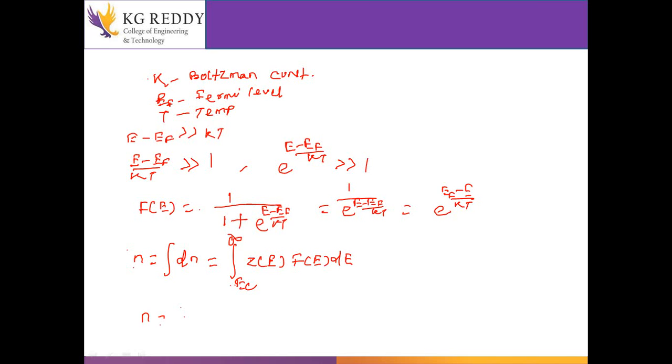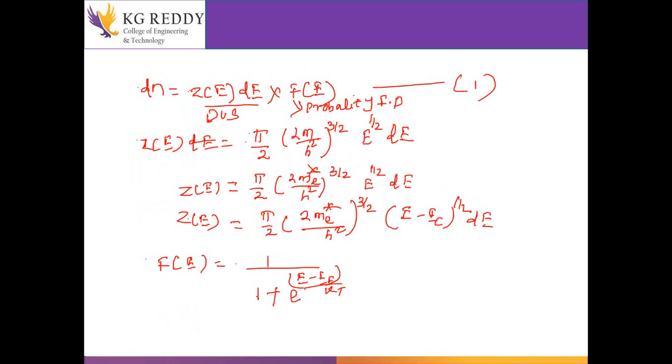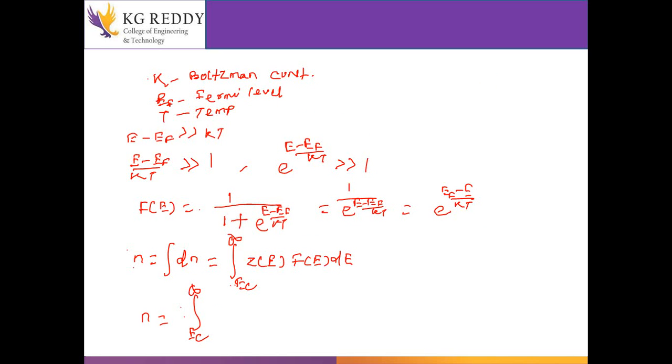Next we'll put all these values here and take the integration. n equals the integration from EC to infinity. What is the value of Z(E)? Z(E) you already know from here: pi by 2, (8 m star divided by h square) to the power 3 by 2, (E minus EC) to the power half, then f(E), e to the power (EF minus E) by KT, into dE. This will be our equation.